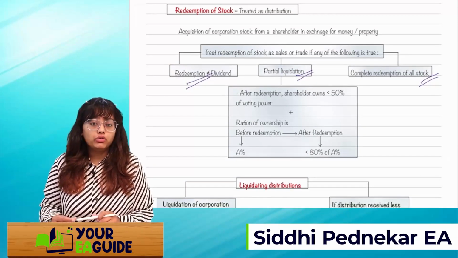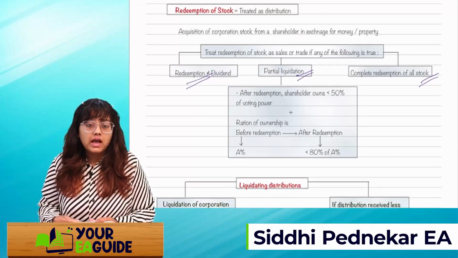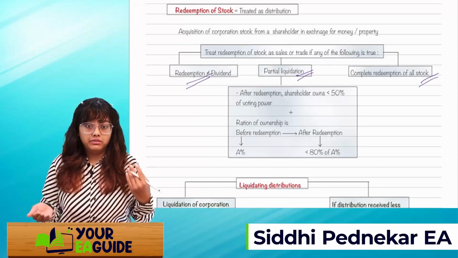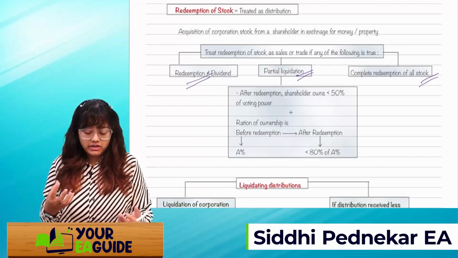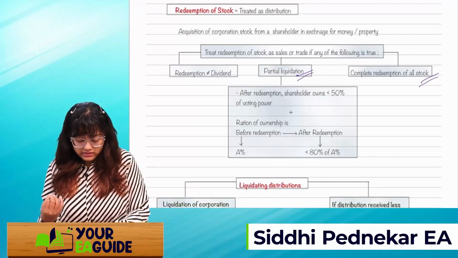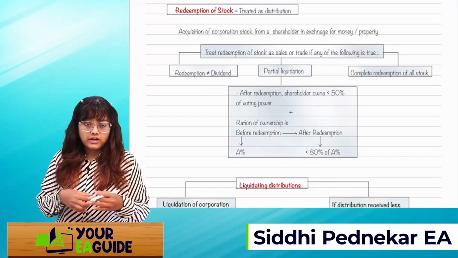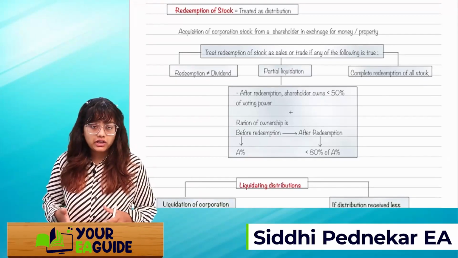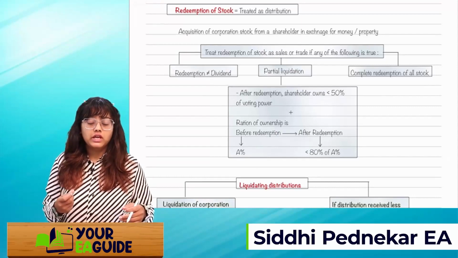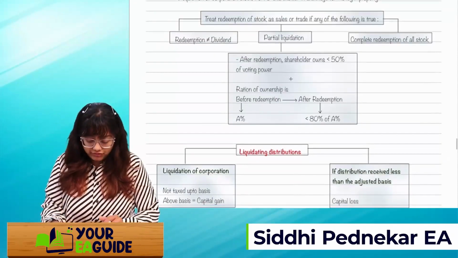So what we'll do, we'll treat that redemption as a sale or trade. As a sale or trade, we will consider it, right? If that redemption is not a dividend, if it's a partial liquidation, and if it's a complete redemption of all stock. In case of partial liquidation, we'll have to see this condition.